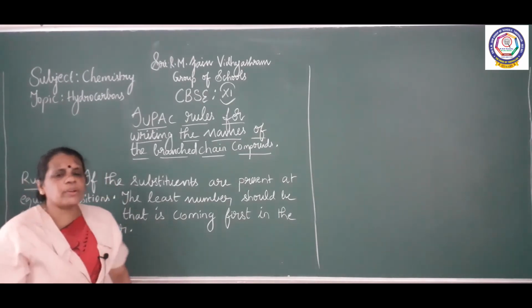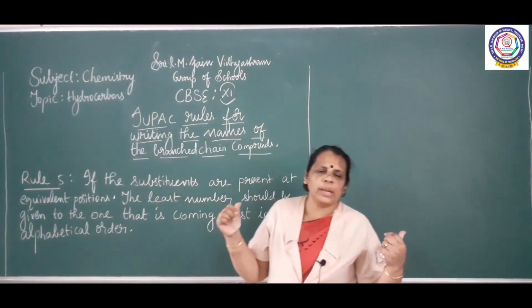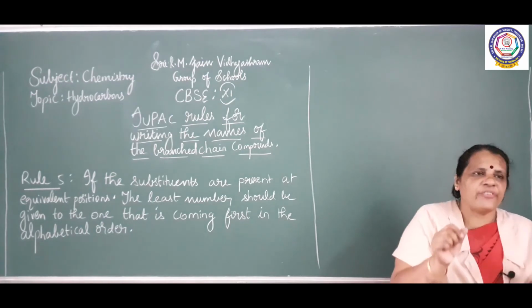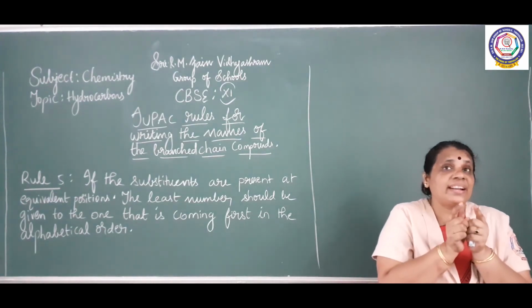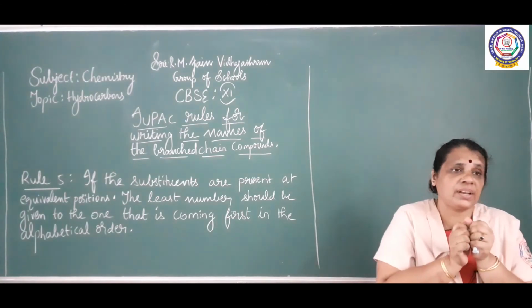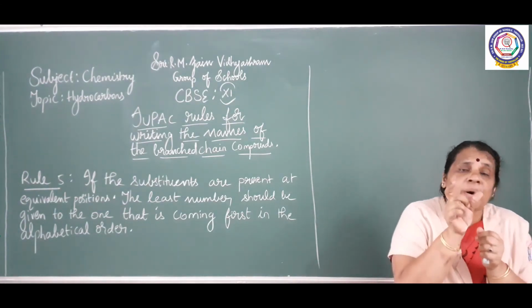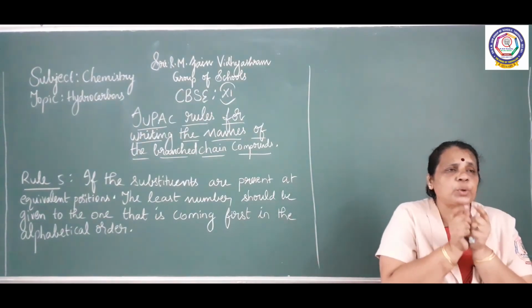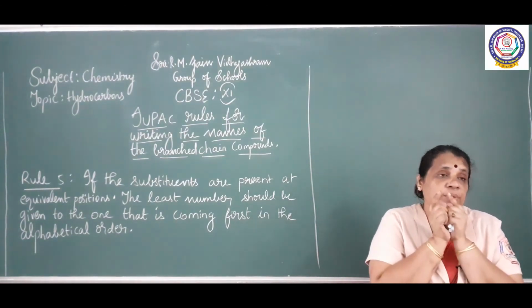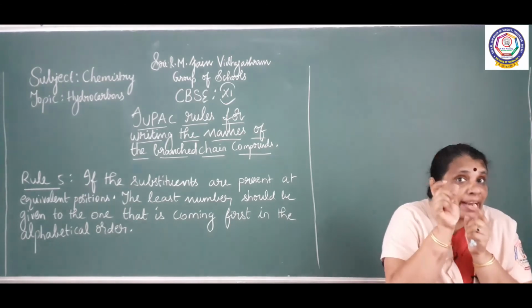So what is rule number 5? Actually, rule number 5 is nothing but if alkyl groups or substituents are present at the equivalent position, 3, 6, 4, 8, so all these are equivalent positions. If the substituents are present at equivalent positions, how will you give the lower number?